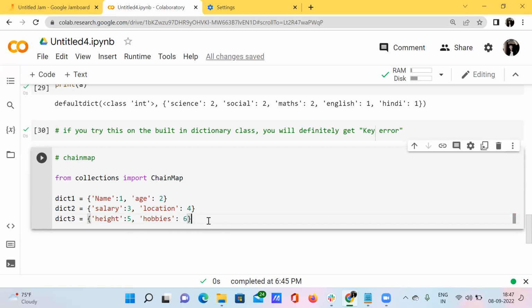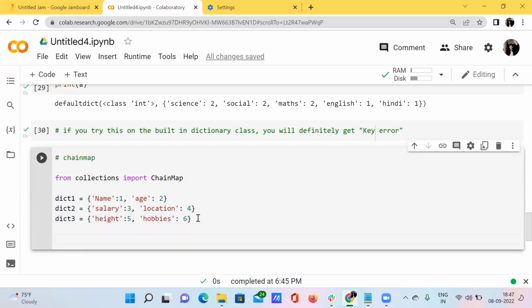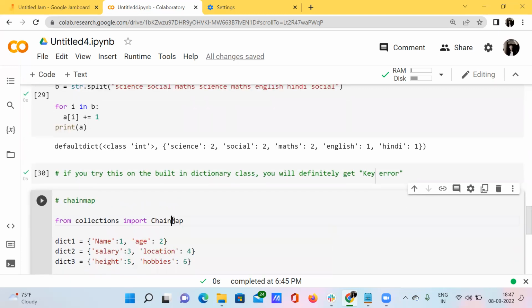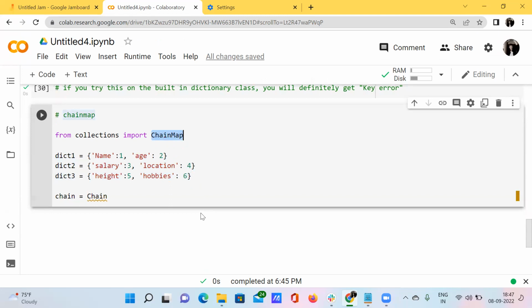So these are all the dictionaries. These are all the 3 dictionaries, and we want to use this particular chain map. Using this chain map, we need to merge all these 3 dictionaries into a single dictionary. Okay. How to do that? Let's have a look here. What we can do is just create any variable like chain, and I want to apply this particular chain map module here.